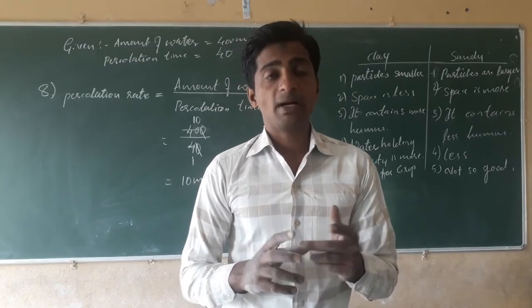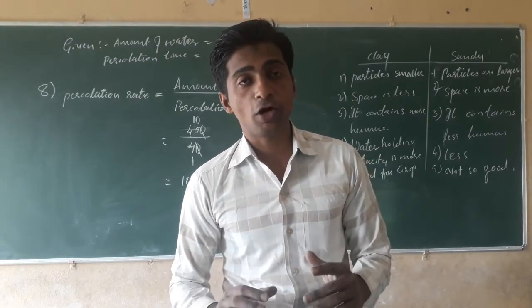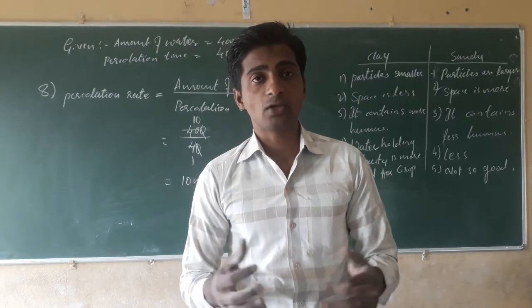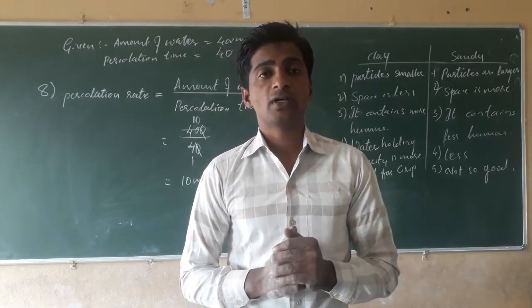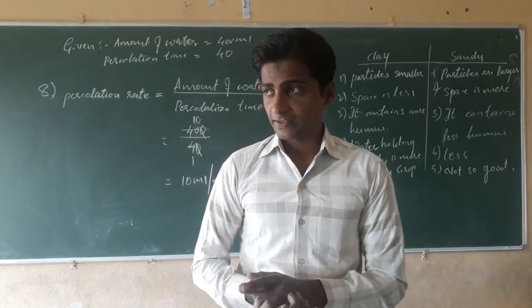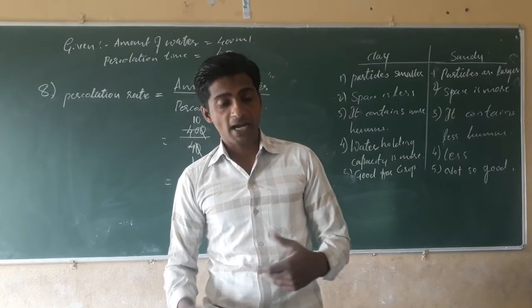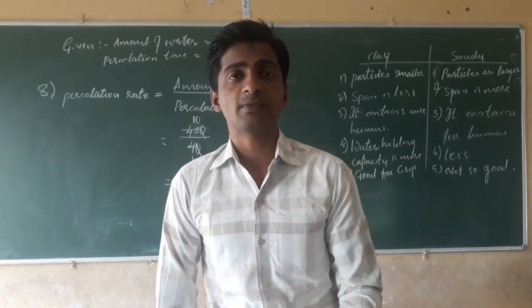Third one, by avoiding the use of fertilizers like urea and NPK, where we will reduce the use of fertilizers. Then next, growing more trees, and by adding more humus in the soil, we can improve the quality